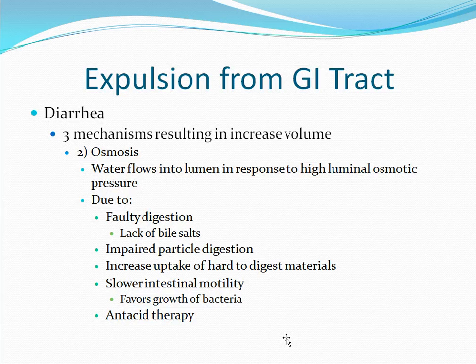Bacteria end up metabolizing the nutrients, producing waste products that then will increase the osmotic pressure. Lastly, it could be due to antacid therapy. Some antacids contain increased amounts of magnesium. Magnesium is very poorly absorbed and can cause an increase in osmotic pressure.